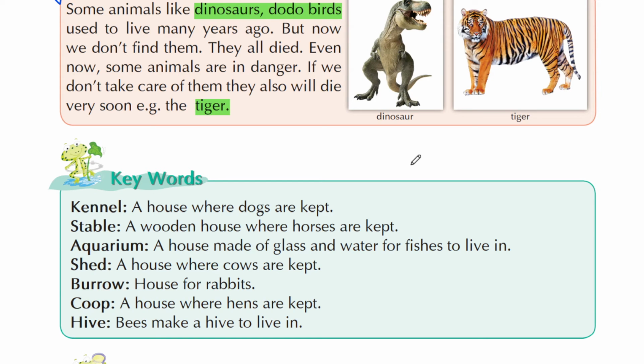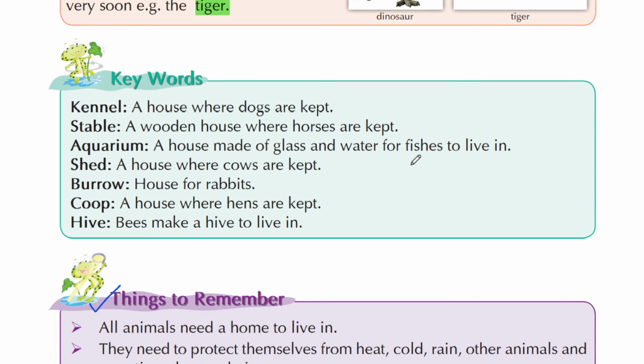Now let's focus on the keywords from this chapter. The first word is kennel, a house where dogs are kept. Stable, a wooden house where horses are kept. Aquarium, a house made of glass and water for fishes to live in. Shed, a house where cows are kept. Burrow, house of rabbits. Coop, a house where hens are kept. Hive, bees make a hive to live in. So here you can see the names of the homes where different types of animals live. So you have to remember these keywords.